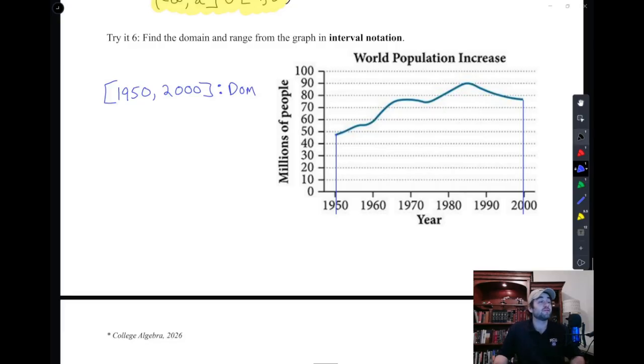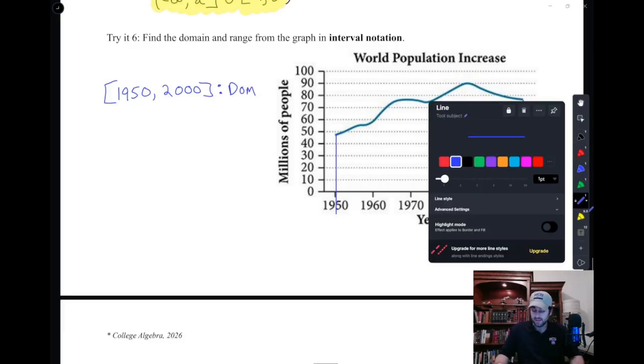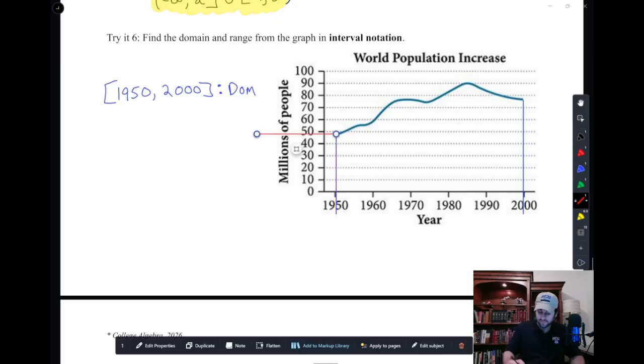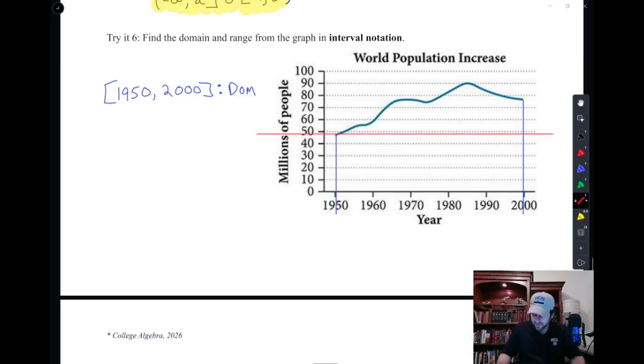But this question, for the first time, asks us for the range. And so for the range, we're kind of going to do something similar. We just have to be a little careful. Instead of going to the beginning and the end, we're going to go from the bottom to the top. And the top doesn't necessarily have to fall at the end. So if I start at the bottom and I go over, the very lowest point of this entire line, it looks like it crosses at about 48.